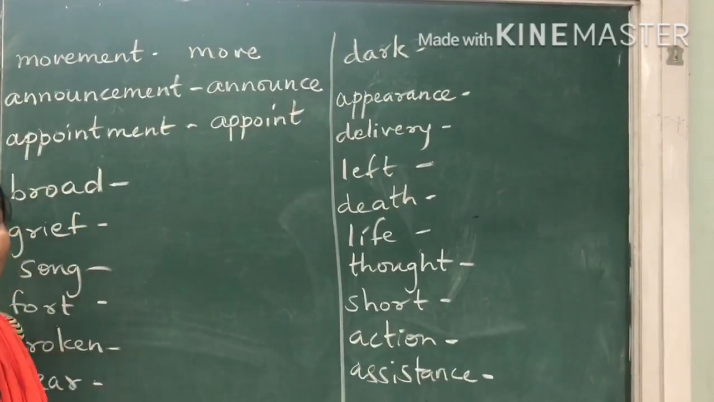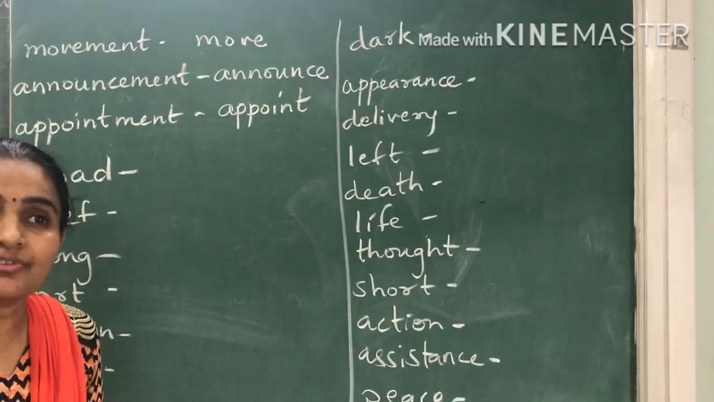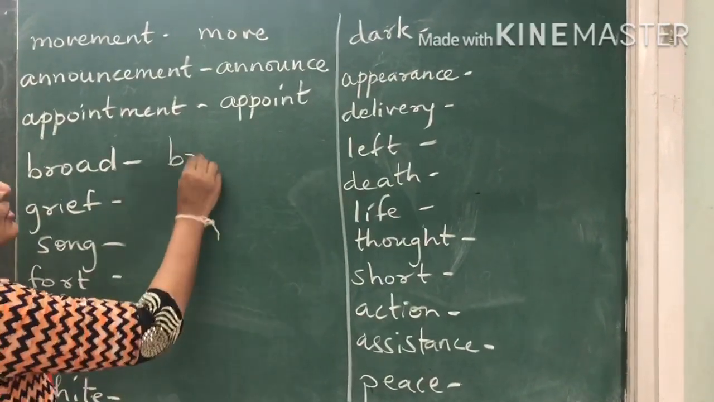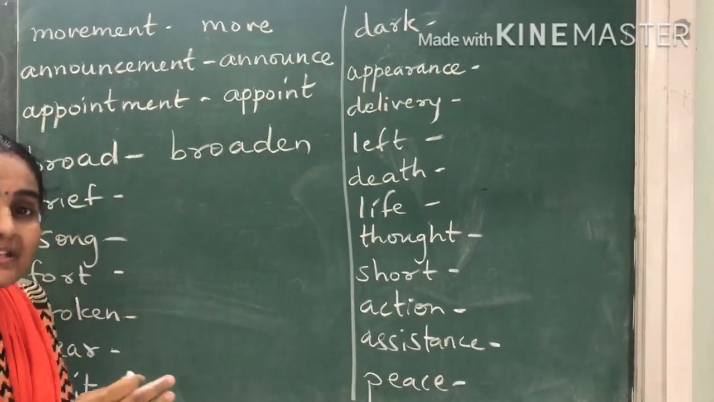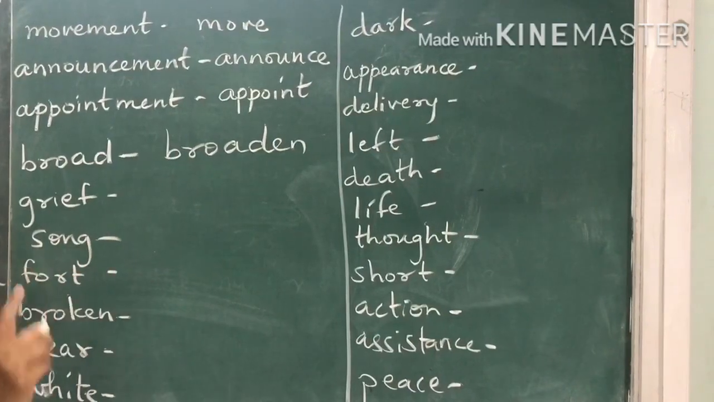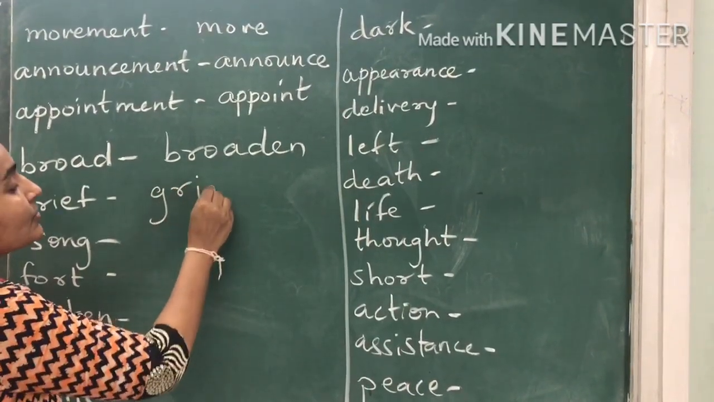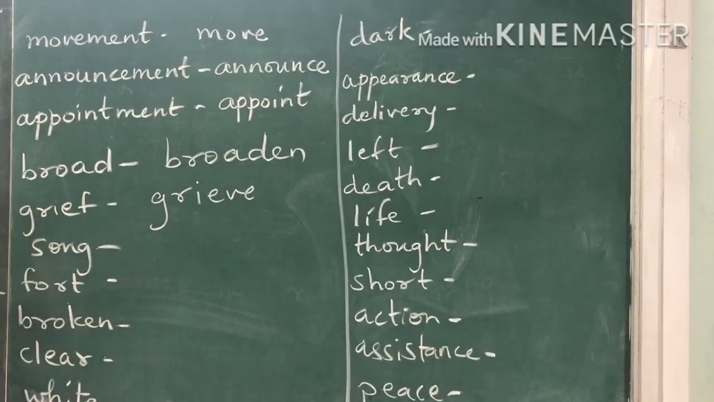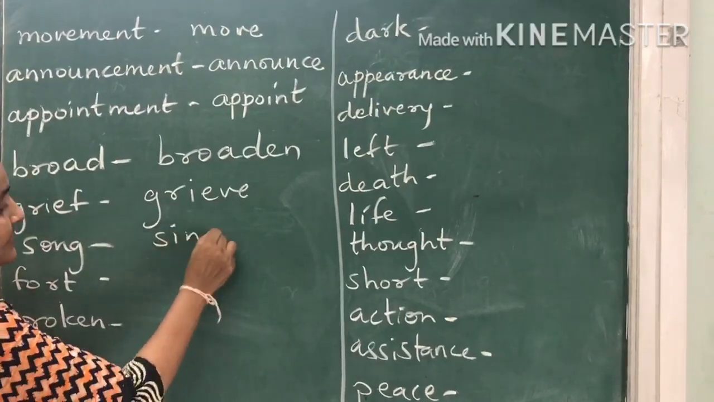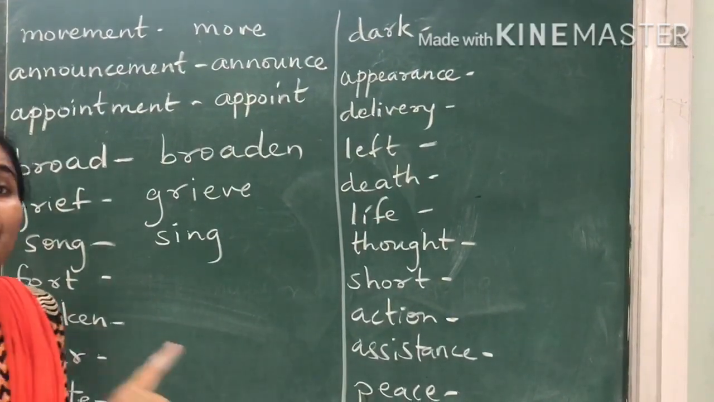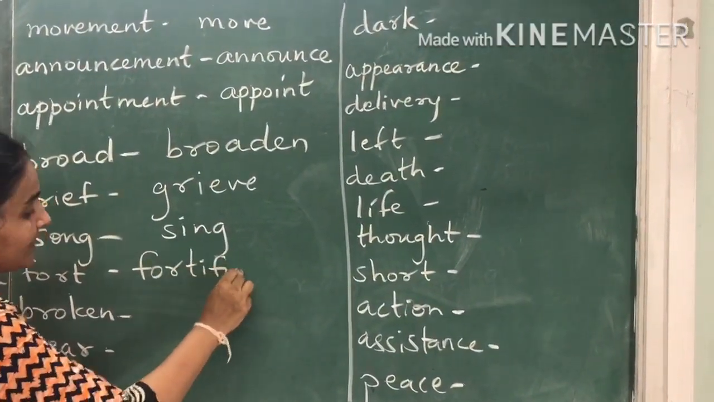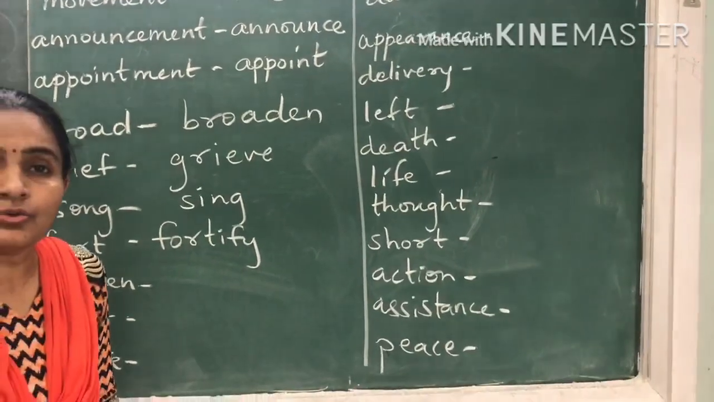See, like this you can practice more words. When you get a few words which are adjectives or noun forms, try forming them into verb forms. The only trick you have to use is "to". Broad, to broaden. Means to make something broad. So what are you doing? You are broadening it. Grief. Grief means sadness. So the word would be to grieve. Song, to sing. Fort, making a fort. See, verbs are actions. So it will be to fortify. Broken, to break.